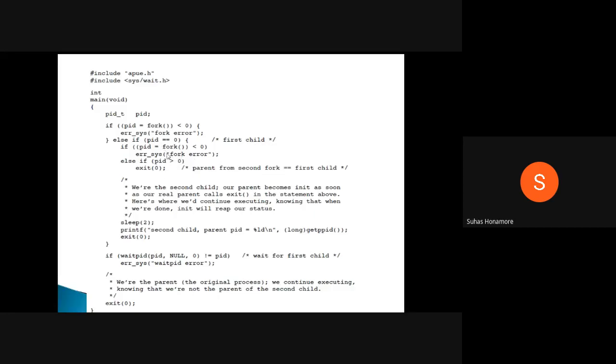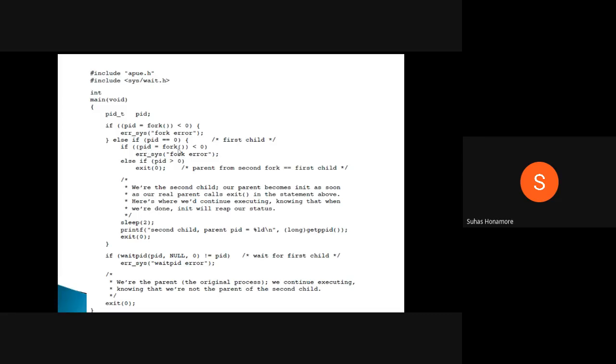So here, with fork, two processes will be created. At that time we are checking whether PID is equal to 0, which is nothing but the child. So we are saying this is the first child. Inside that, between the open bracket and close bracket, from here to here, we do the things for the first child that was created.